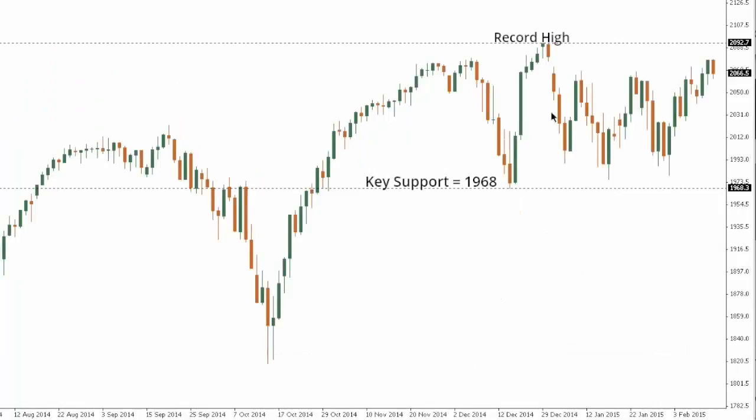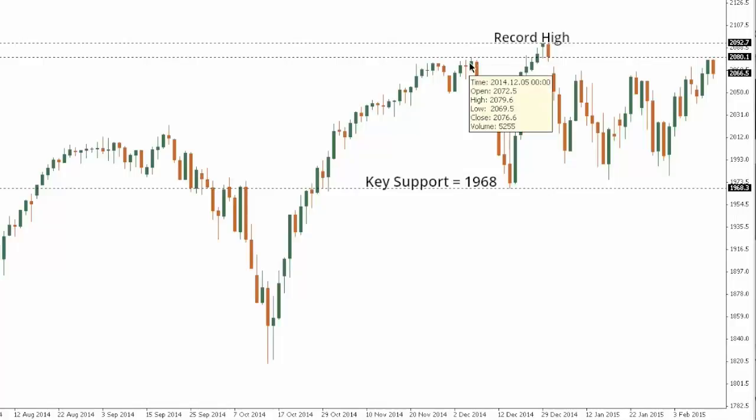SPX 500. So while the S&P 500 has been bid in recent sessions all the way back up towards and above 2070, the structure continues to show good, solid internal range resistance ahead of the critical December record highs. So if we look at this line here, we can see roughly rallies up towards that high, going back to early December, and then again after we made the high, we kept stalling out on rallies up towards that record high, and so it looks like we could be stalling out again.